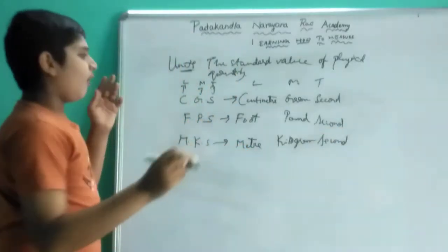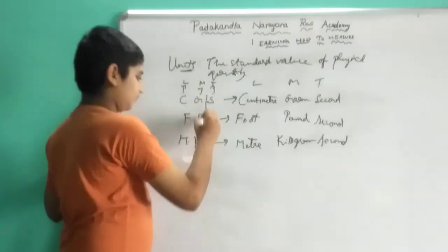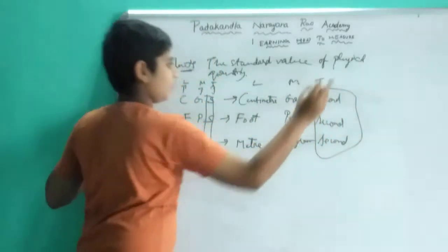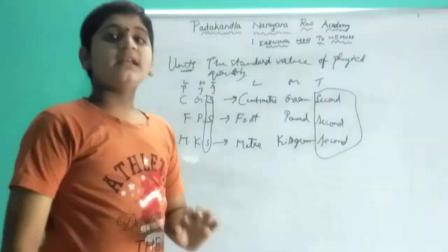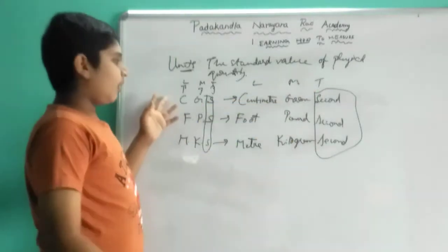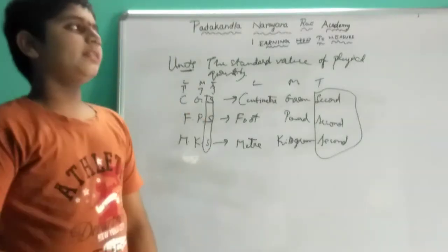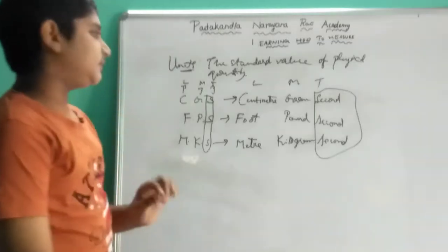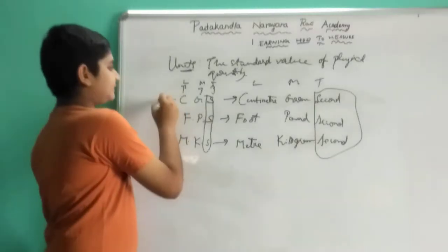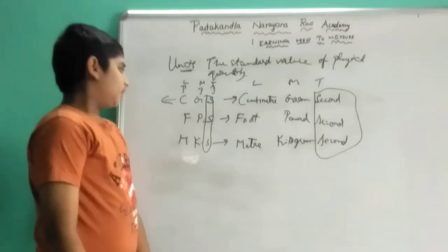In these three, what have you found common? Second. Second is nothing but the standard unit of time. Before I continue, I will say one small thing: in olden days, CGS was used in some countries like America.